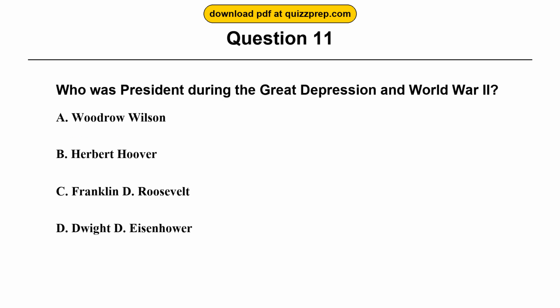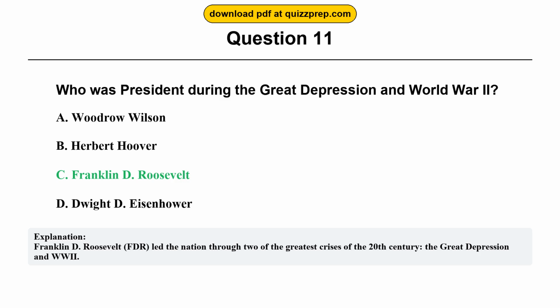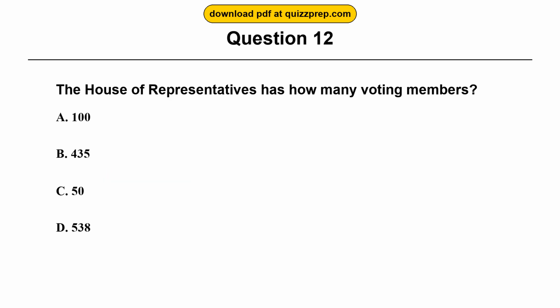Question 11. Who was president during the Great Depression and World War II? Option A. Woodrow Wilson. Option B. Herbert Hoover. Option C. Franklin D. Roosevelt. Option D. Dwight D. Eisenhower. The correct answer is option C. Franklin D. Roosevelt. Franklin D. Roosevelt, FDR, led the nation through two of the greatest crises of the 20th century, the Great Depression and World War II.